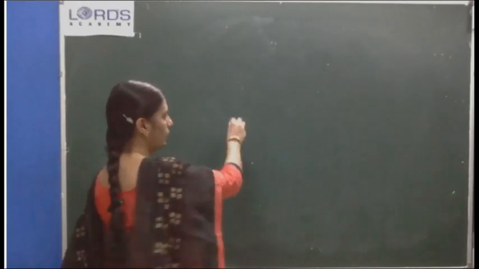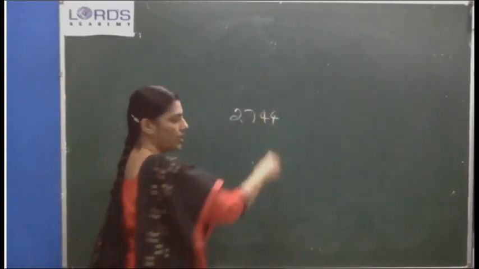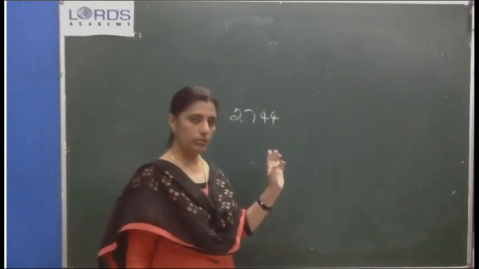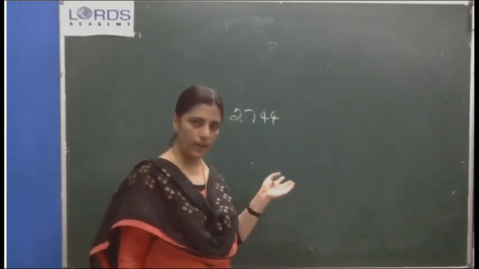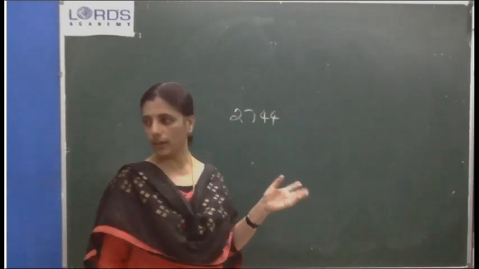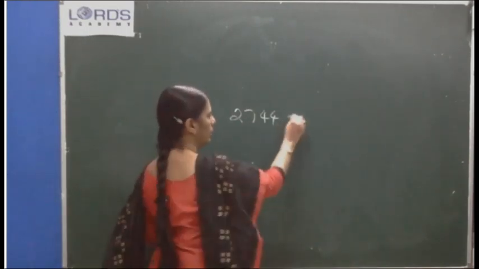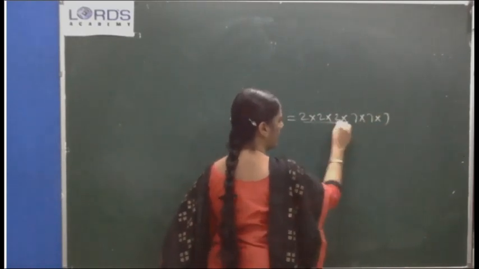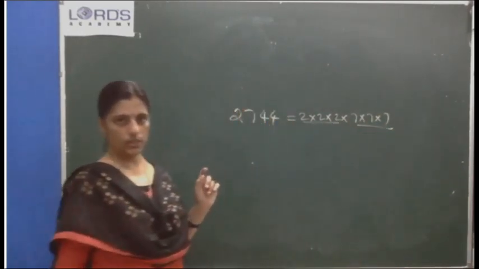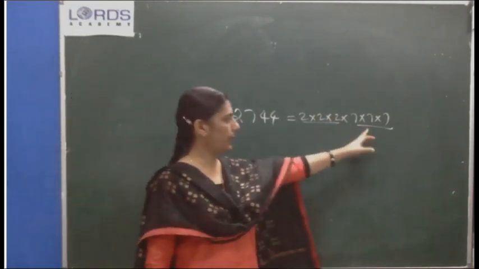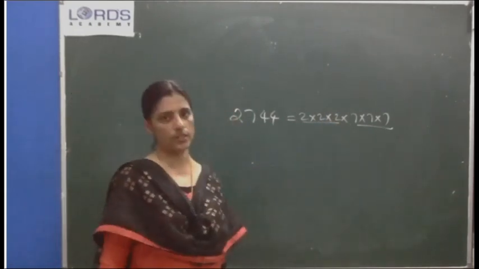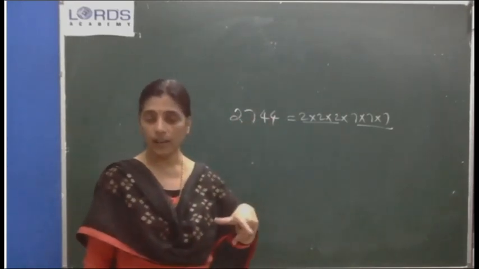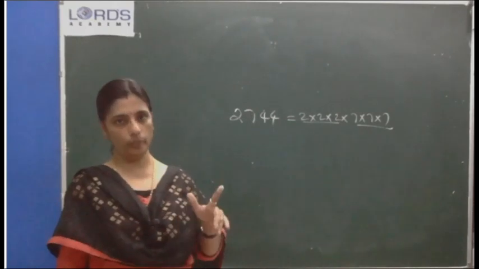Last class you can see in your notebook we checked the number 2744. You can see in the classwork, 2744. You did the prime factorization and you can write it as 2 into 2 into 2 into 7 into 7 into 7. Yes, you can write it as the triplet of 2, triplet of 7. Combination is this 2744. Okay, so 2744 is a perfect cube.